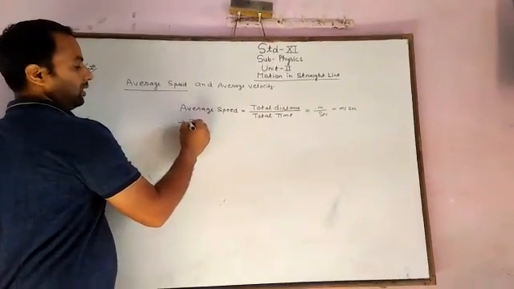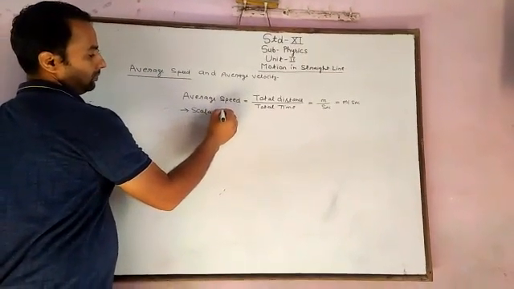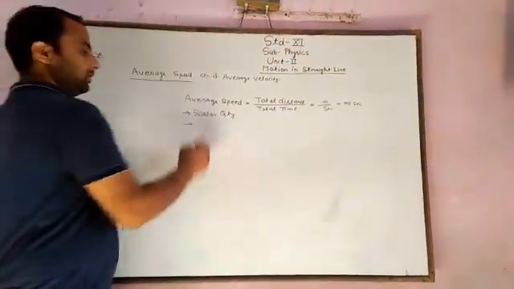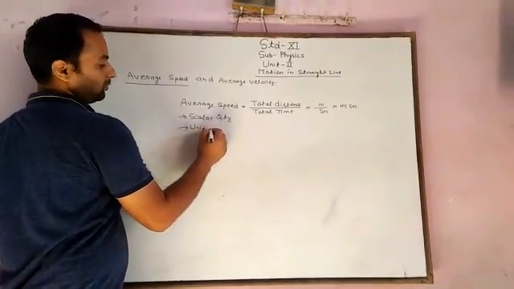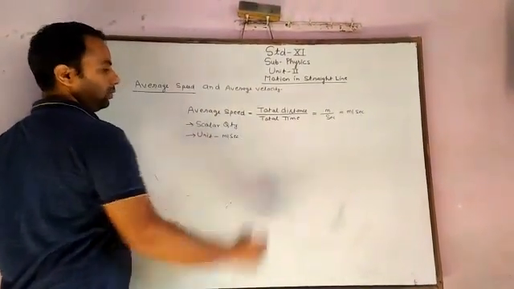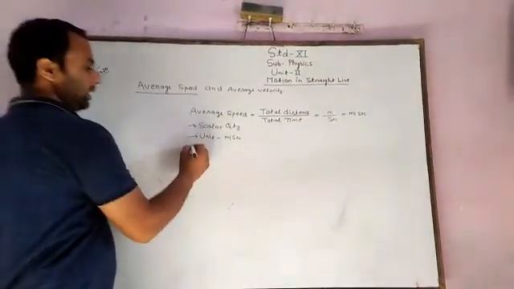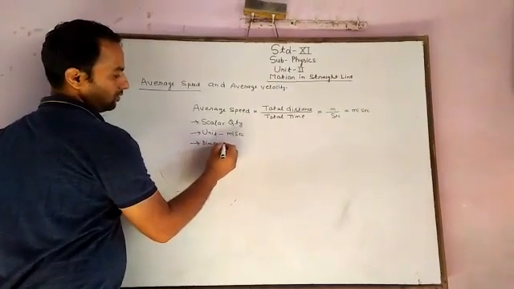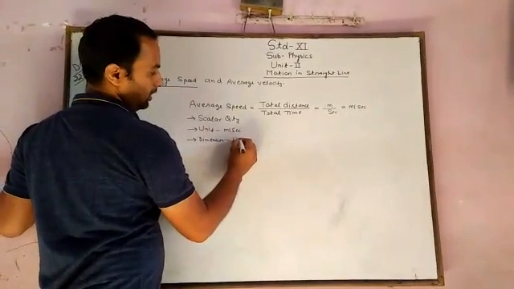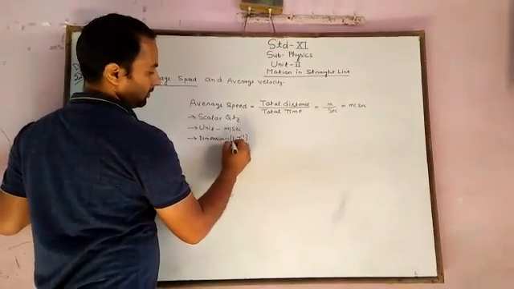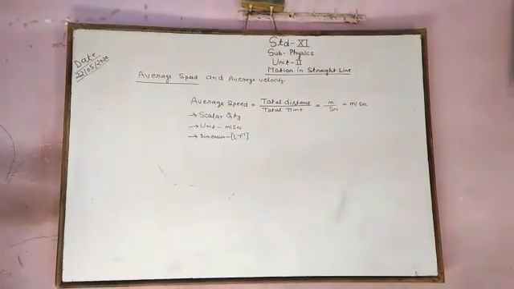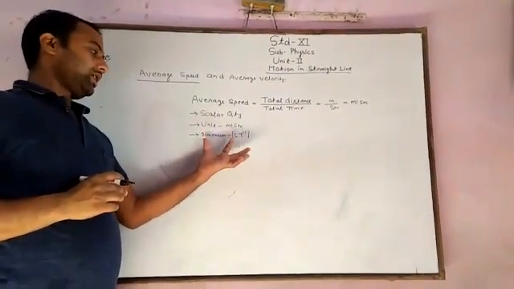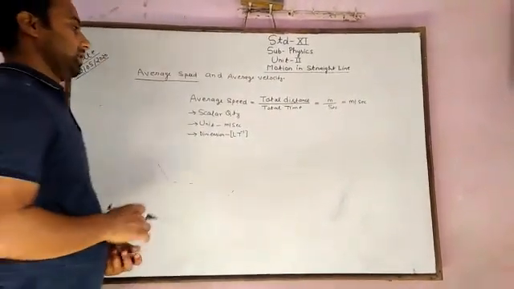Average speed is a scalar quantity. The unit is meter per second, and the dimension is LT inverse. These things we have to remember: average speed is a scalar quantity, unit is meter per second, dimensional formula is LT power minus 1.